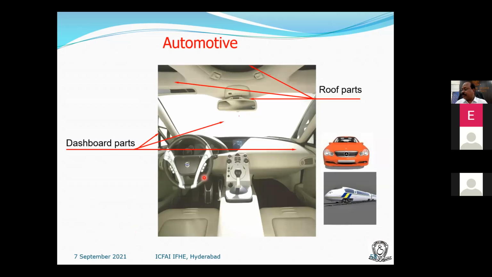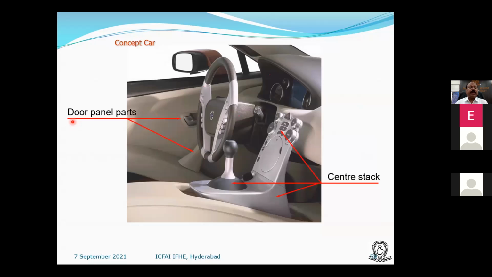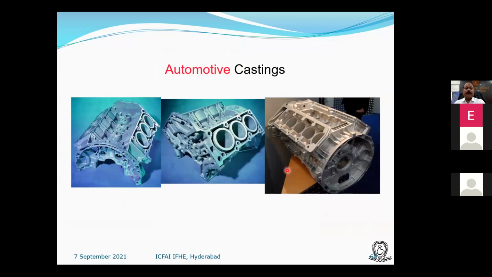Now coming to automotive. Concept is the limitation. You can build anything. All these group parts, dashboards, and so on. Whatever concept you have, you can first build a prototype on 3D printing machines. Afterwards, for mass production, we go for sheet metal or injection molding. See, door panels, center stacks, etc. These are the applications in the area of automobiles.